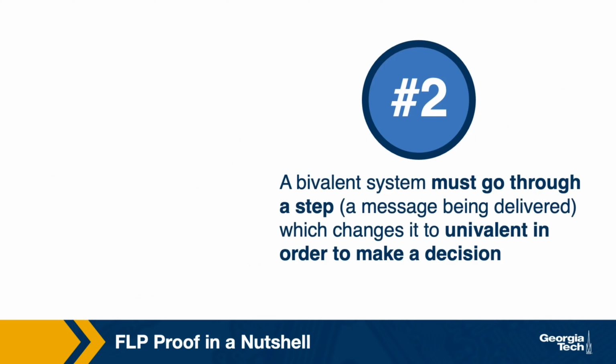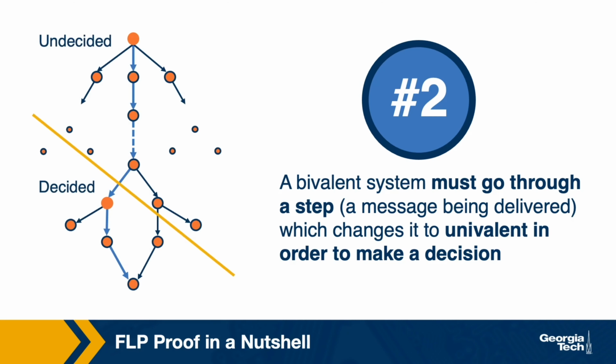The next argument made in the proof is that there must be a single event in the system, like a single message, that changes it from a system that has a bivalent state, where it cannot make a single decision, to a univalent state, where a decision can be actually reached. If we look at the lattice of all the possible state transitions, we started in a configuration where the decision wasn't decided, and we expect to be in a state where a decision can be decided. So that change from these two states of the system will have to happen with some message transition that takes the system from one side of this dividing line to the other.